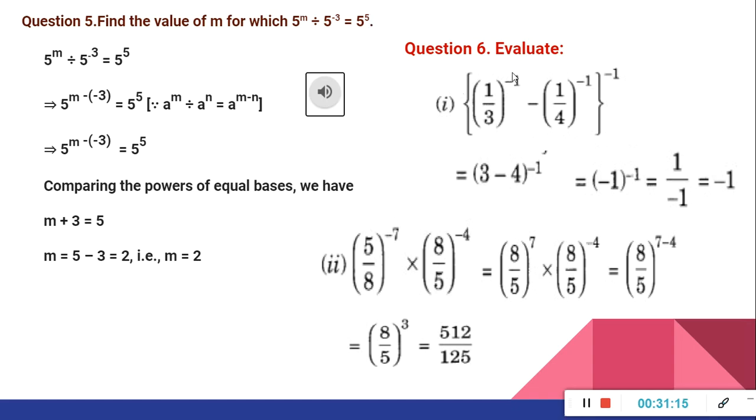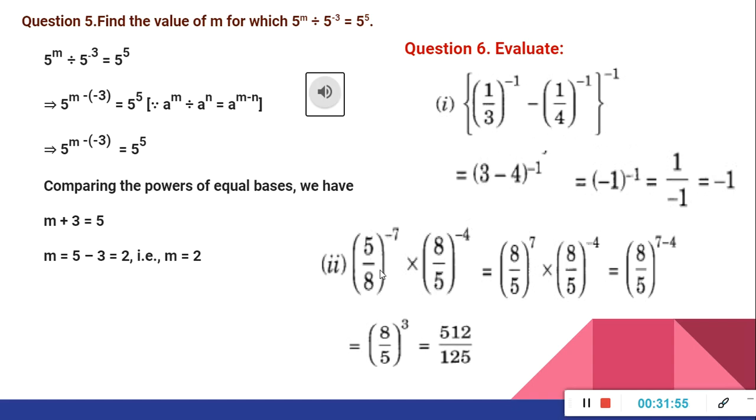Now see question number 6. Evaluate. First question is (1 upon 3) whole raised to minus 1 minus (1 upon 4) whole raised to minus 1, and the whole is raised to minus 1. So (1 upon 3) raised to minus 1 means 3 upon 1, that means 3. Same way (1 upon 4) raised to minus 1 means 4 upon 1, 4. So now we got (3 minus 4) whole raised to minus 1. That means 3 minus 4, that is minus 1. So (minus 1) whole raised to minus 1 is equal to 1 upon minus 1. That should be 1 upon 1, 1, and the minus sign should be there. So the answer will be minus 1.